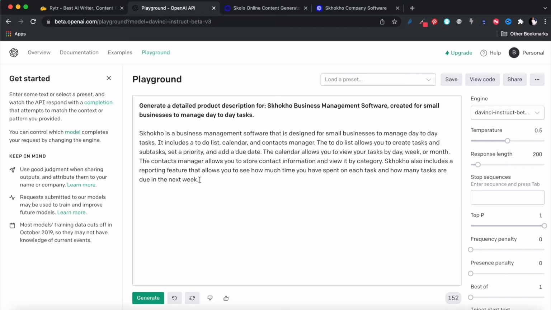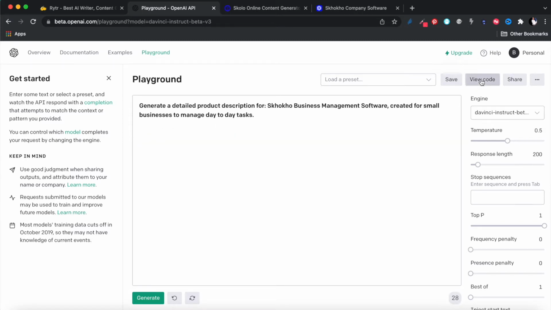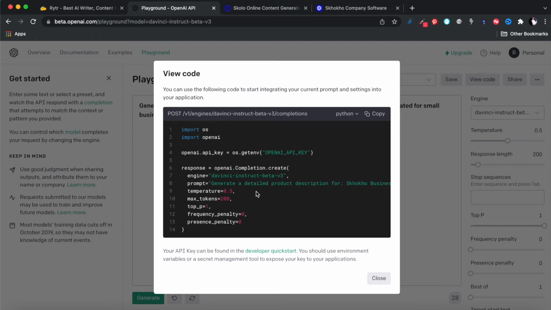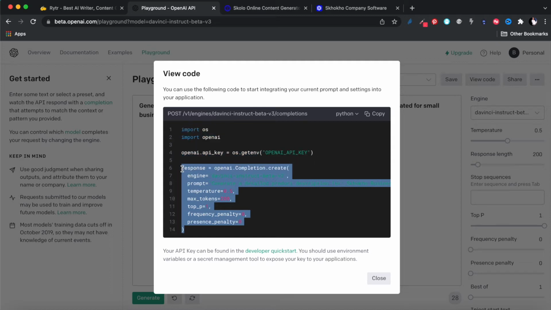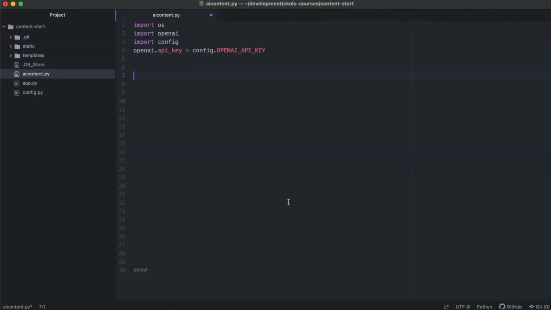So I think I'm happy with this. I'm going to then remove that, and then I'm going to say view code. Then you can see the code that's been generated over there. You've got the OpenAI key and so forth, openai.api_key. So what I'm going to do here is copy this response, and then I'm going to create a function, and I'm going to call this product description.